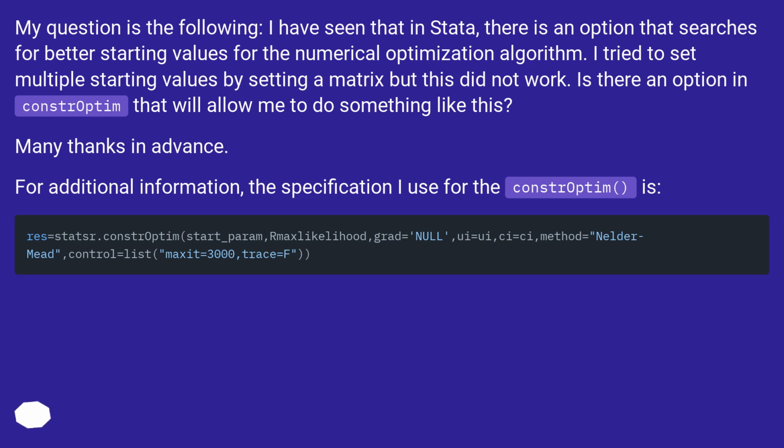My question is the following. I have seen that in Stata, there is an option that searches for better starting values for the numerical optimization algorithm. I tried to set multiple starting values by setting a matrix, but this did not work. Is there an option in constrOptim that will allow me to do something like this? Many thanks in advance. For additional information, the specification I use for the constrOptim is